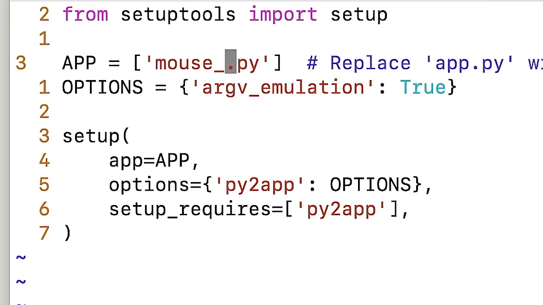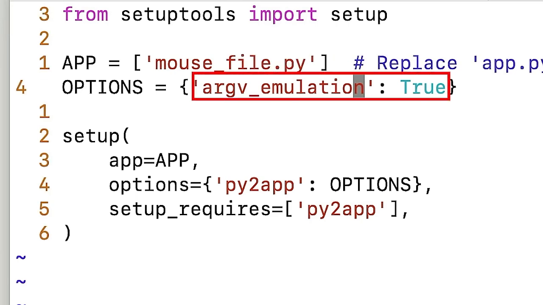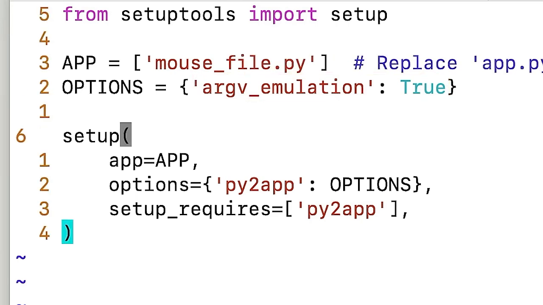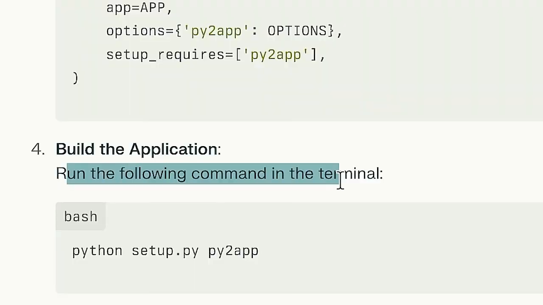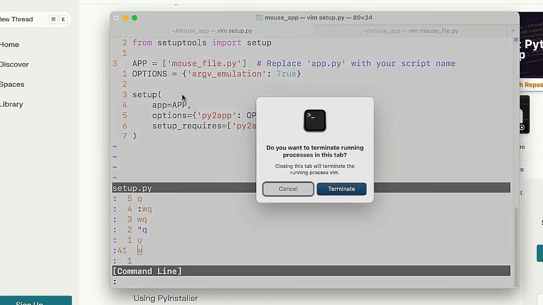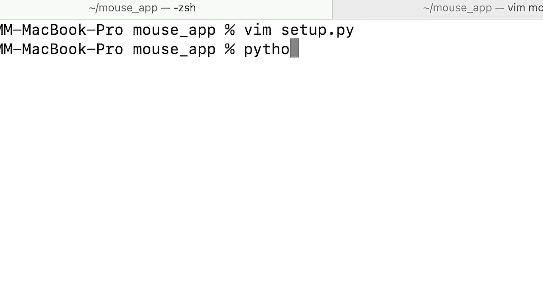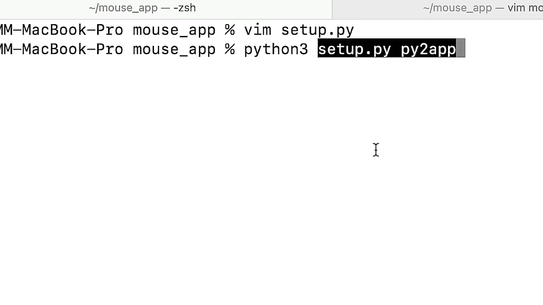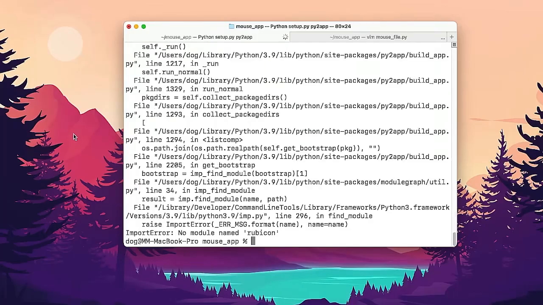Equal to app.py, so in this case, mousefile.py. Beautiful. argv_emulation True. Okay, seems legit. Run the following command in the terminal. Oh, what just happened? No idea. Escape doesn't work. Abort mission. Terminate. Whoops. Now I do python3 setup.py. That was weird. I don't think I've ever seen that happen before. This should theoretically build an app inside of that folder.